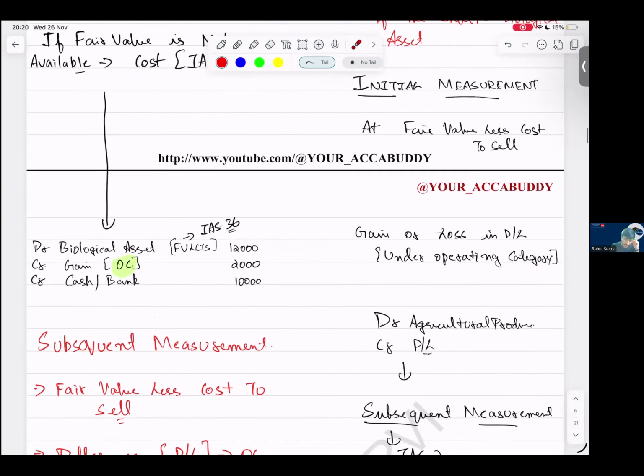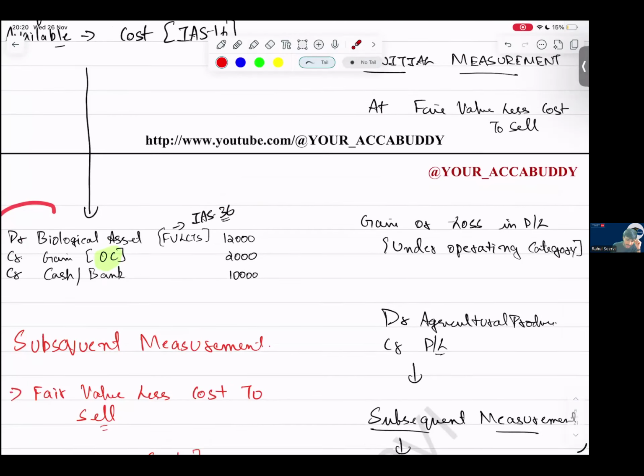See now, initial recognition: debit biological asset at fair value less cost to sell, calculated the same as per IAS 36, which we have learned. Credit cash or bank, the amount you pay to purchase it. The difference is a gain. I have paid 10,000, but in the market the value is 12,000. That 2,000 is a gain in the operating category. Initially at fair value less cost to sell.